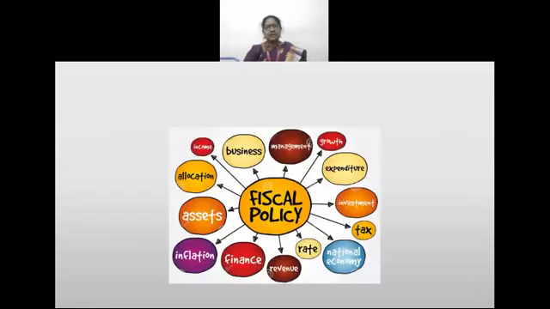In the diagram, these are the various things the fiscal policy has to concentrate on: growth, expenditure and investment, tax, national economy, rate, revenue, finance, inflation, asset, allocation of expenses, income level, business. The government must keep all these things in mind before it levies all the policies.